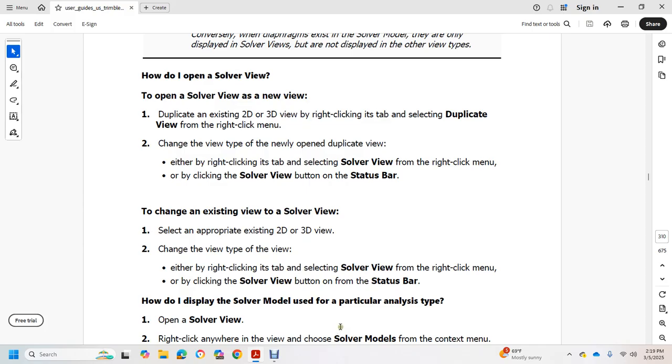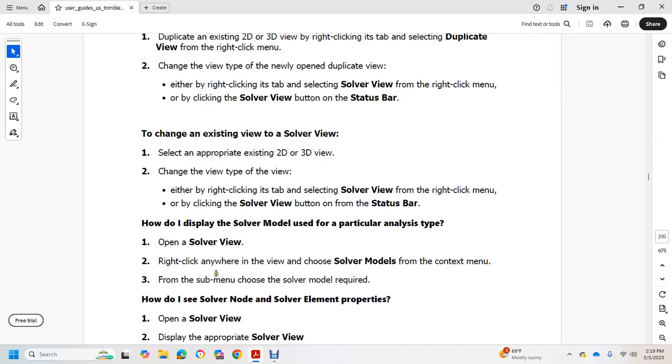How do we display the solver model view for a particular analysis type? Open the solver view, right click anywhere in the view, choose the solver model from the context menu, and in the sub menu choose the solver model required.